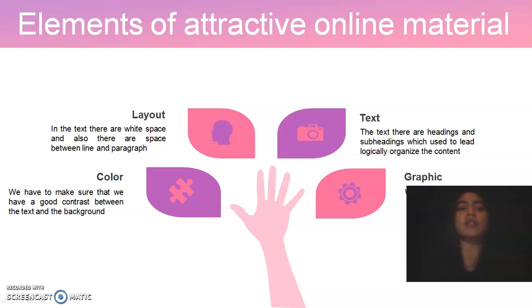And here are the elements of attractive online materials. We have 4 elements of attractive online material. The first one is layout. We have to make sure that in the text there is a significant amount of white space, and also space between lines and paragraphs.